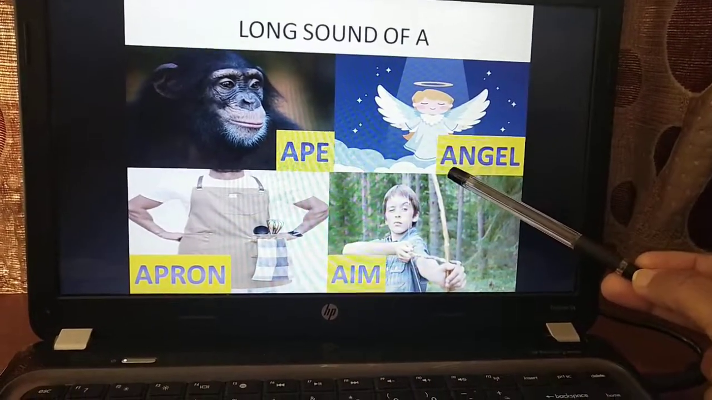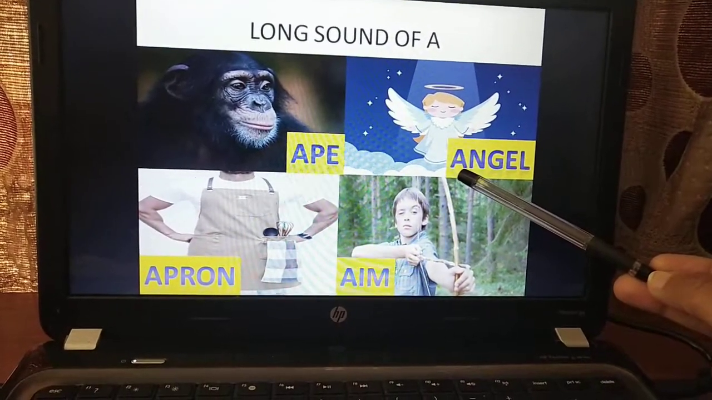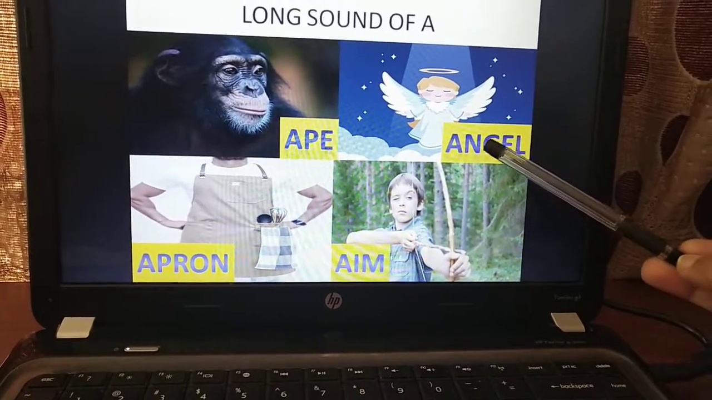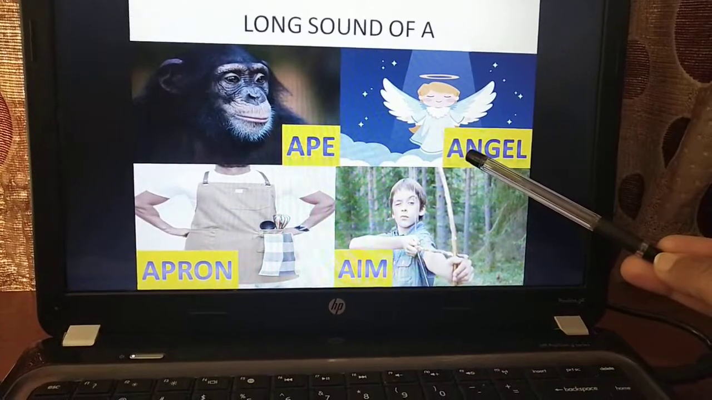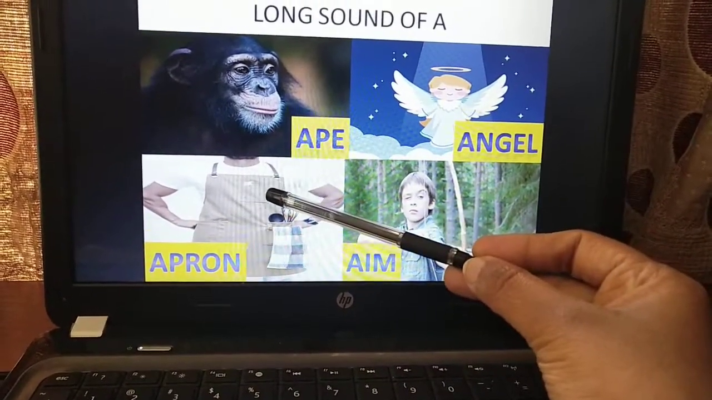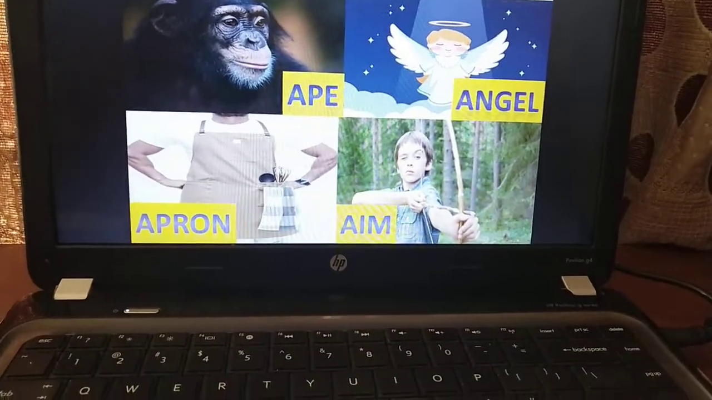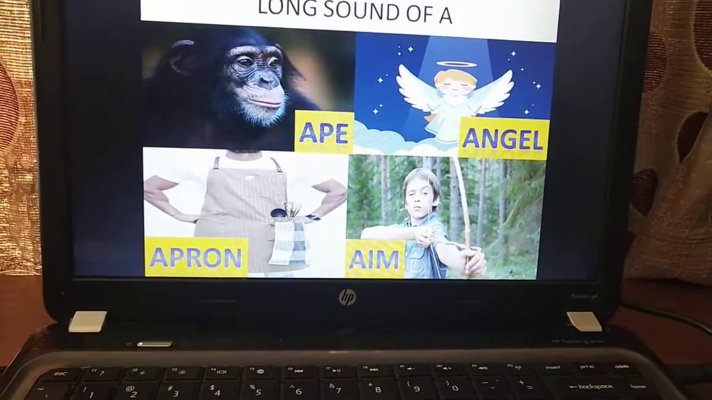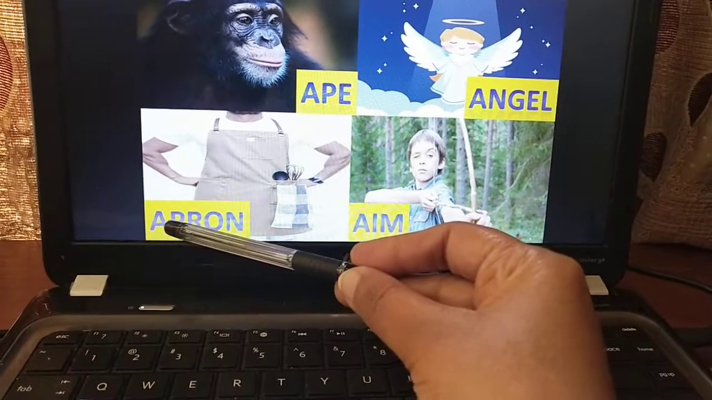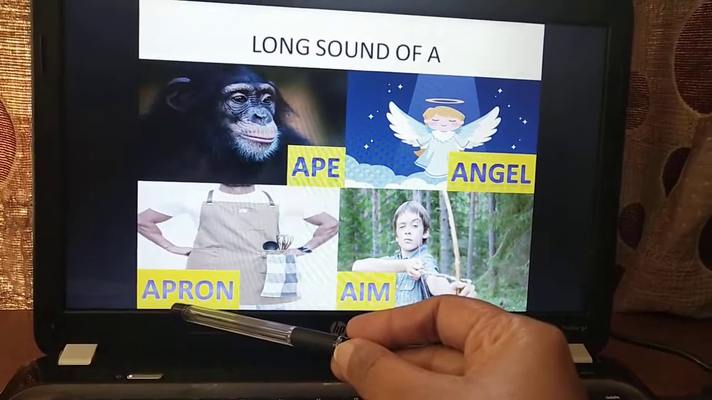And this is an angel. So here also you have A, but A does not take the sound A. It takes the sound A. So that is angel. So that is the long sound of vowel A. Then you can see this person wearing something on his clothes to protect his clothes while he is cooking. That is called an apron. Okay. So here also the first letter is A, but A does not sound A. It is not apron. It is apron. Okay. So again there is a long sound of vowel A.